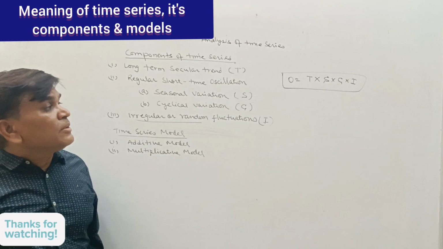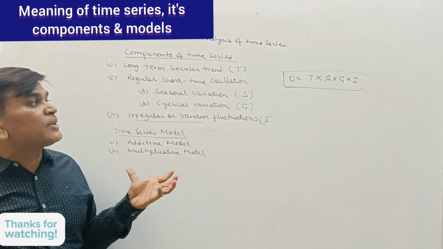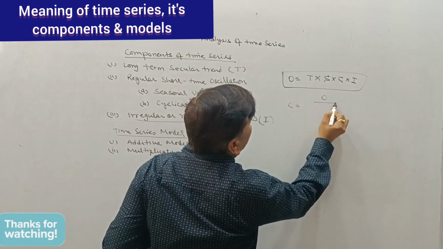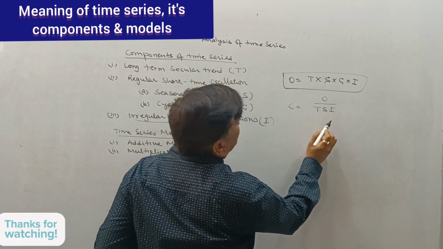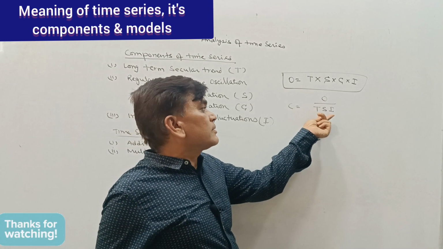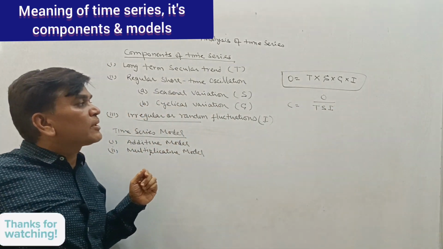If we want to know the impact of cyclic in the total, then cyclic is equal to original divided by T S I. That is, original data divided by trend, seasonal, and irregular, then we will get the impact of the cyclic.